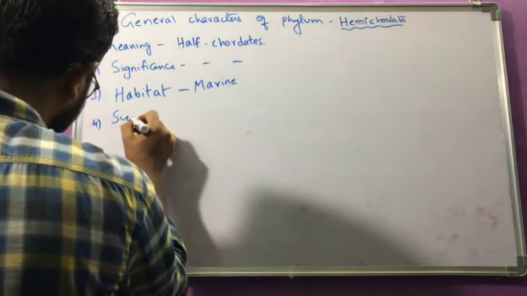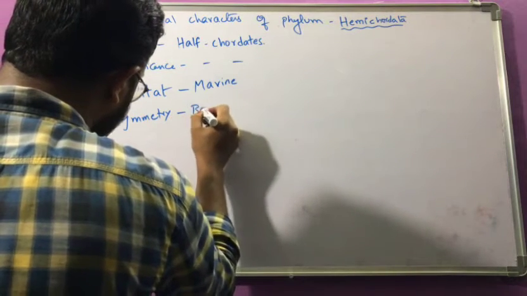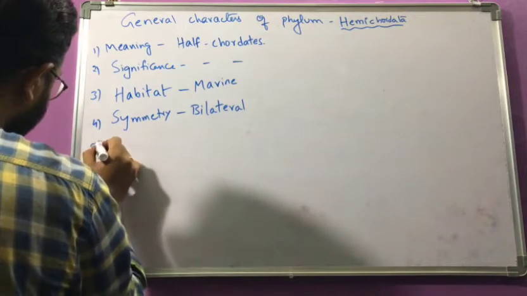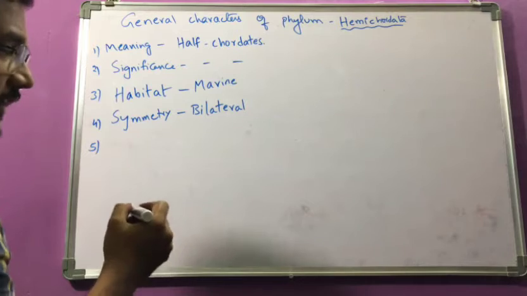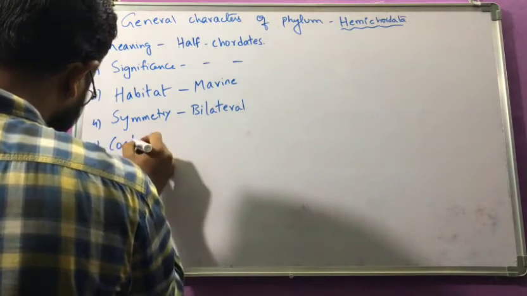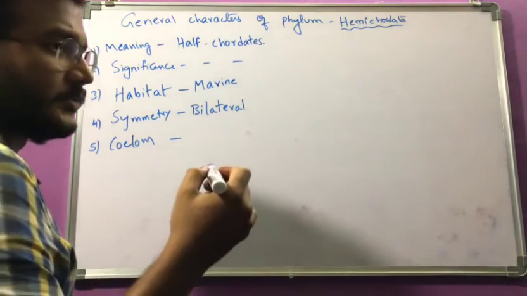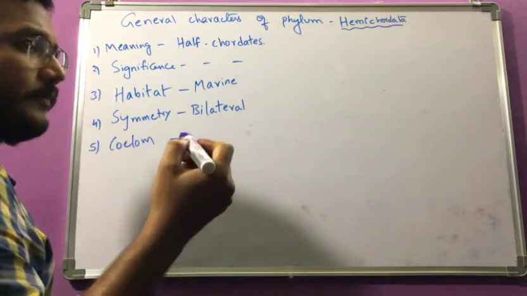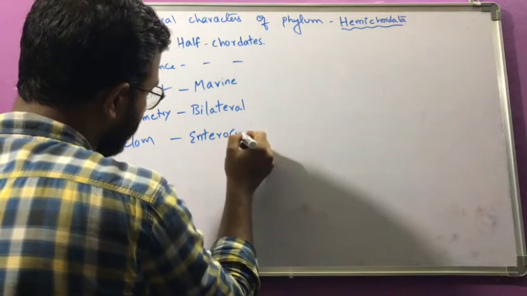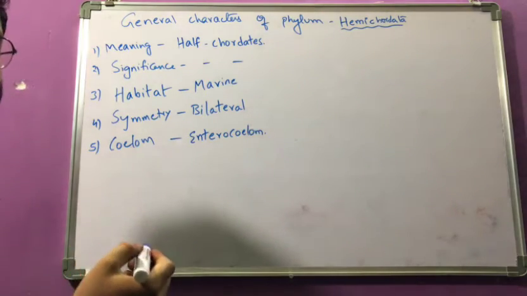The symmetry of the animals is bilateral symmetry. This is the most advanced type of symmetry, because all the organs are well developed in this type of symmetry. Coelom: from the echinoderms onwards, they have a true coelom, of the type called enterocoelom. Annelida, Arthropoda and Mollusca also have a true coelom, that is schizocoelom.